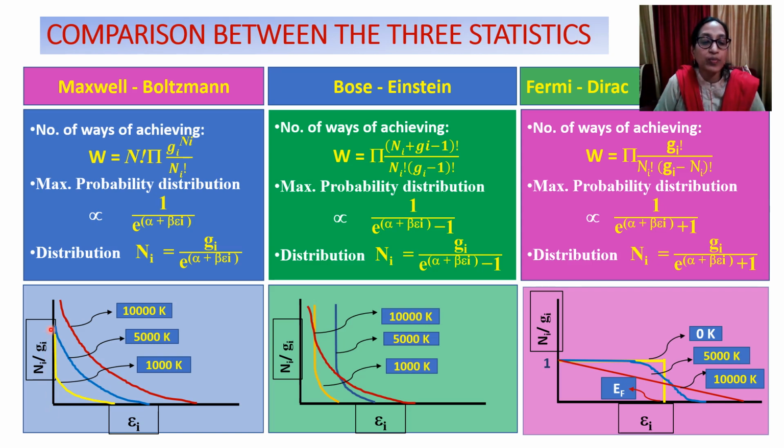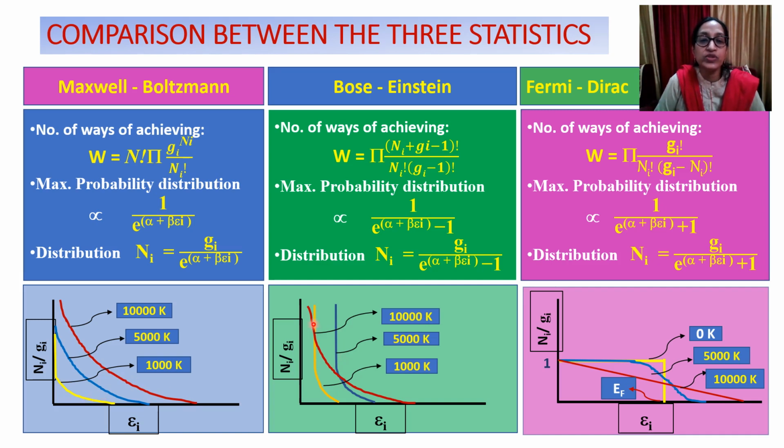Now it depends upon temperature, occupancy depends upon temperature. As we go on increasing the temperature, we see that the curve changes. Here if we see the shape of the curve, it is exponential. The decrease of the occupancy number is exponential in all the cases.